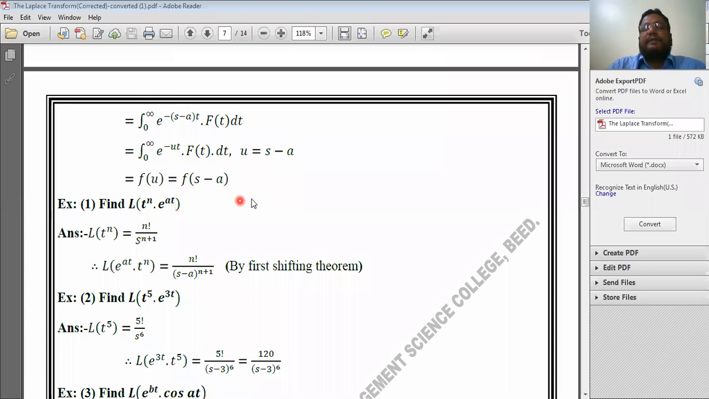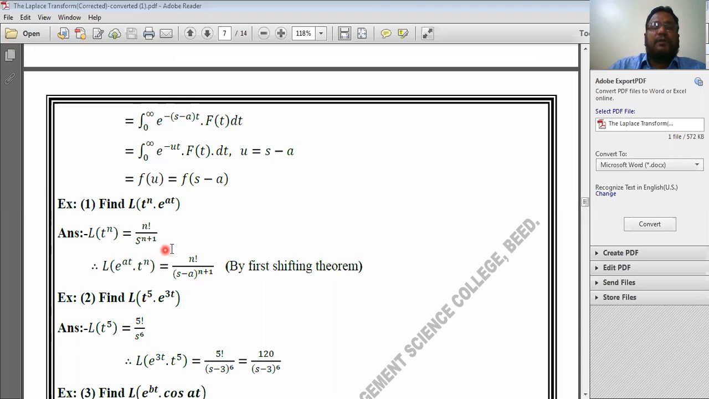We saw in the first shifting theorem, according to the first shifting theorem, Laplace transform of e to the power at into f of t is equal to F of s minus a. What is F of s? F of s is the Laplace transform of f of t. Now, therefore, Laplace transform of t to the power n, this standard result we know, is always equal to factorial n divided by s raised to n plus 1. This is the standard result.